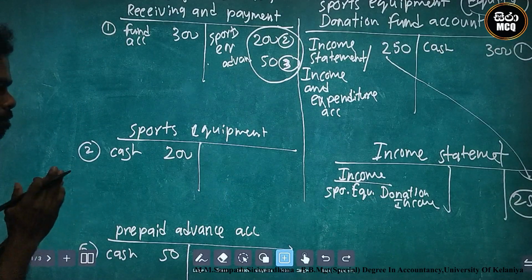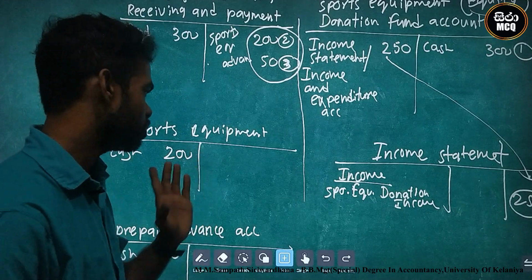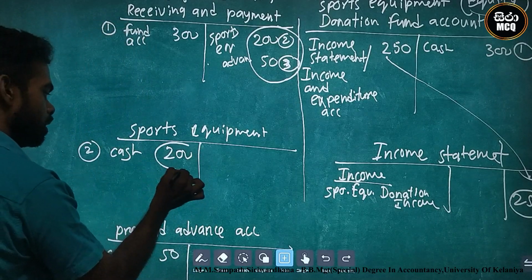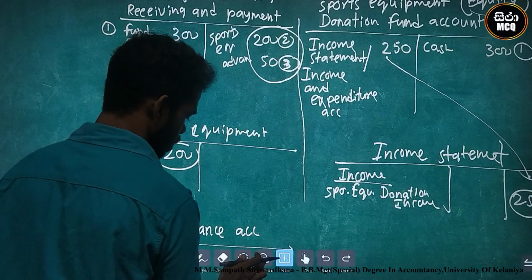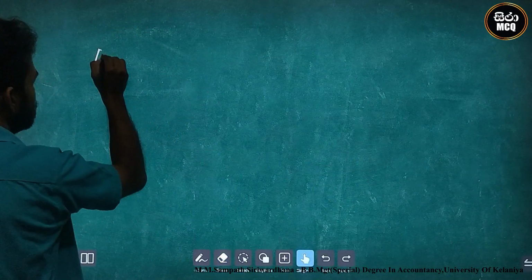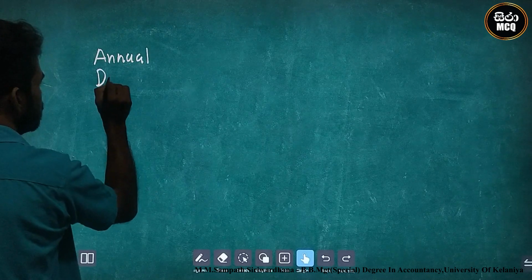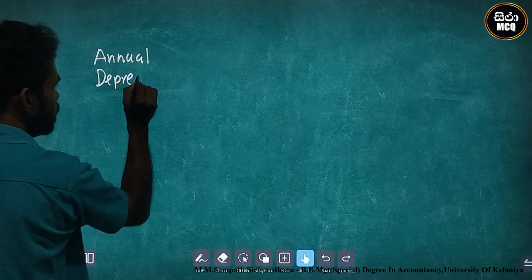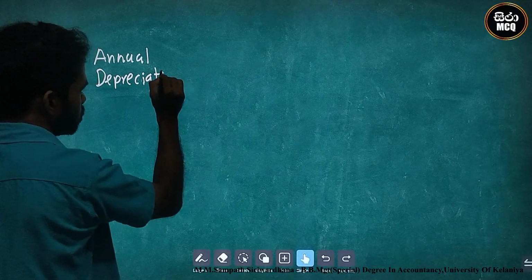Only 200 was sports equipment. The advance is we cannot get sports equipment. 200 should be depreciated. How can we depreciate? Annual depreciation, how can we calculate it?